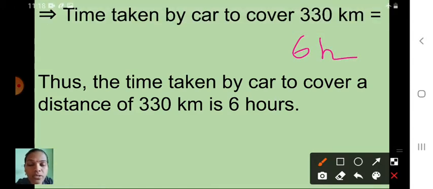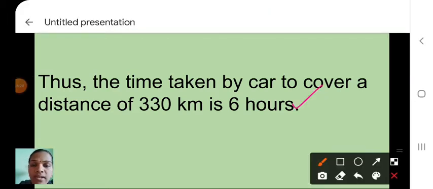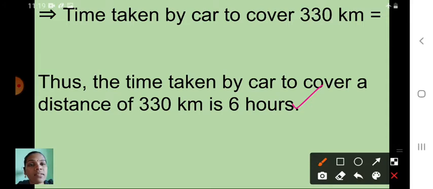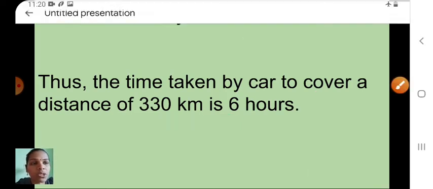So see here children, that division already I did, that also you have to write in your notebook. Okay. So children, see here, this is your final answer for first question. Thus the time taken by car to cover a distance of 330 kilometer is what? 6 hours. Understood now? So I hope you understood this first sum. So now second sum. What is that? We will see. Okay children.